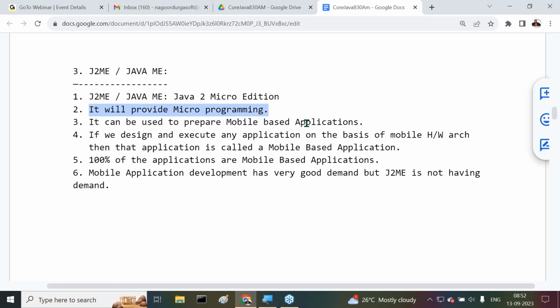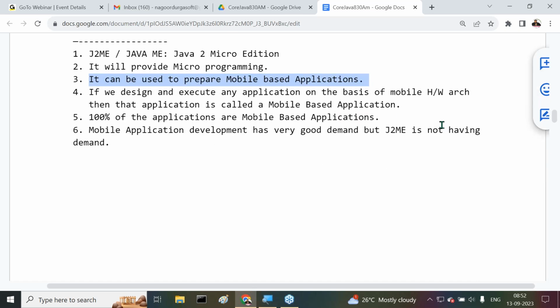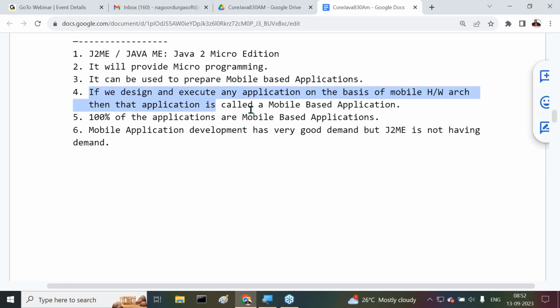It will provide micro programming. It can be used to prepare mobile based applications. Next, if we design and execute any application on the basis of mobile hardware architecture, then that application is called a mobile based application. Everybody understand it clearly? If we design and execute any application on the basis of mobile hardware architecture, then that application is called a mobile based application.